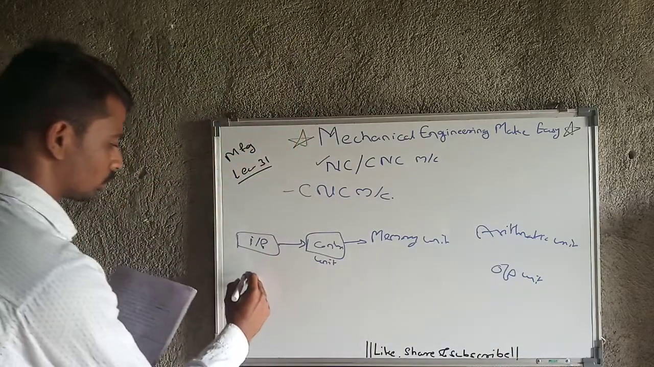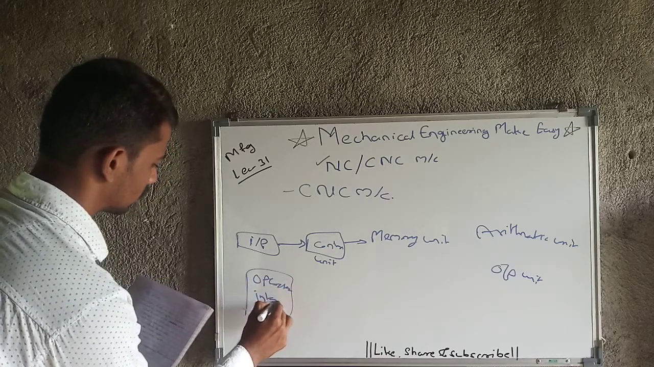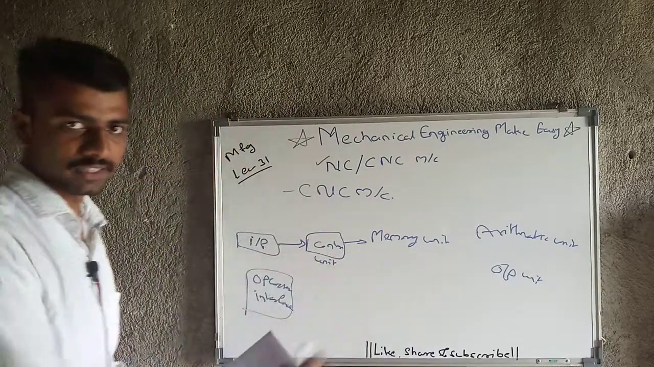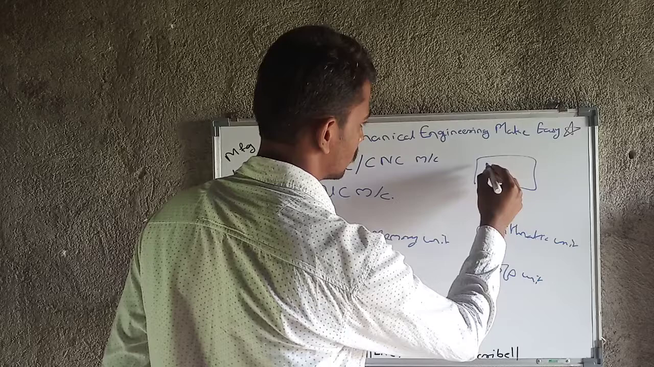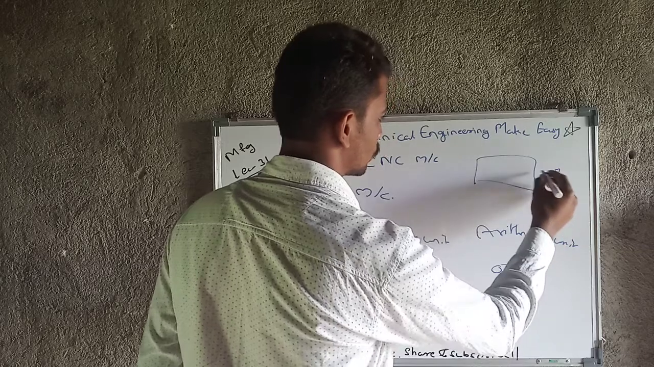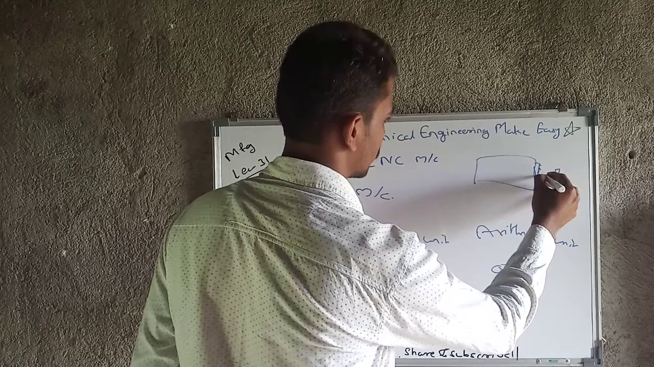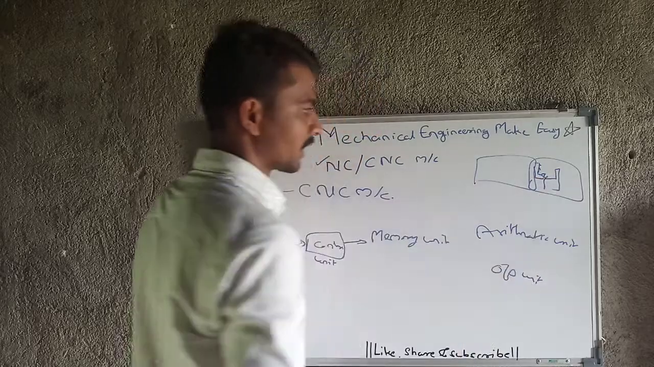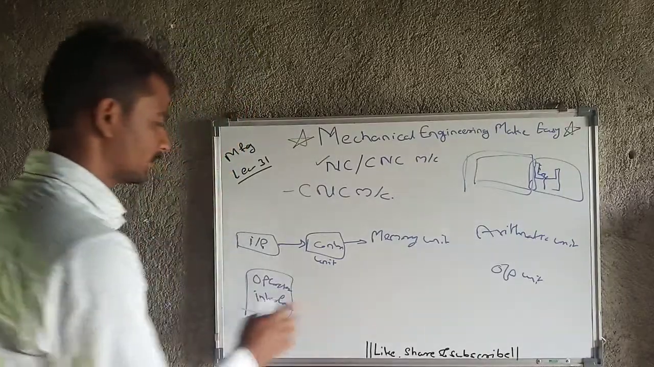At the input there will be an operator interface and a machine interface. What is operator interface and machine interface? For example, this is a CNC machine. Here the operation is happening and the operator is seated in this chair. Here is the control panel, with a number of knobs and controls. So all this is the operator interface and the remaining interface is the machine interface.